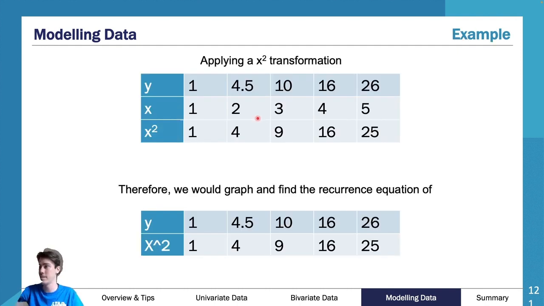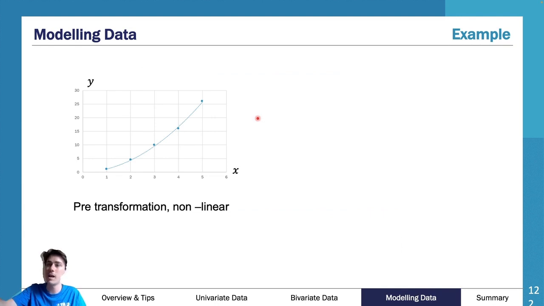And it looks something like this. As you can see here, I've got a raw set of data, y and x, which needed transforming because it was not very linear. So therefore I transformed my x values and I did x squared. And as you can see, it worked pretty well. I obviously got a pretty good R value. So therefore we then can graph it, and you graph it as y versus x squared. And as you can see, this is what that data looked like. So this was pre-transformation, clearly got a bit of a curve.